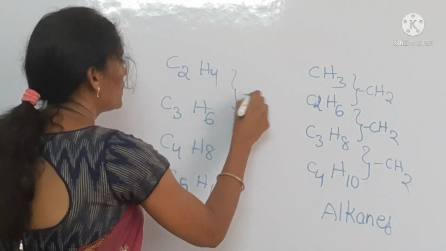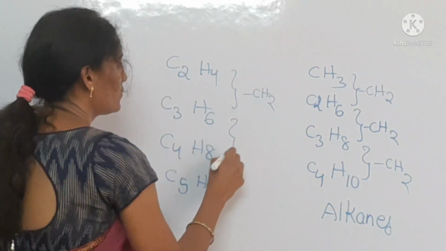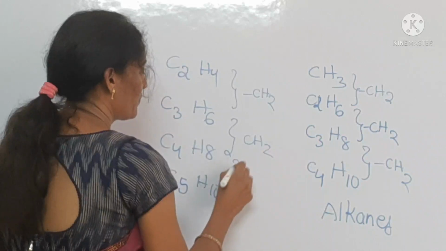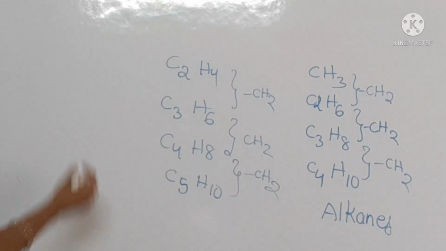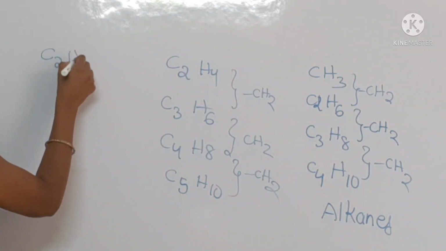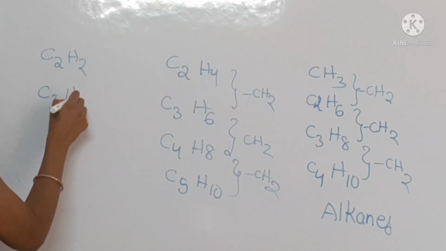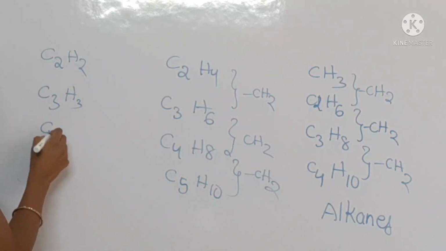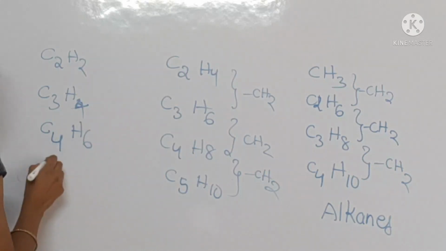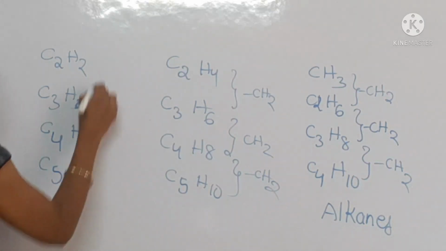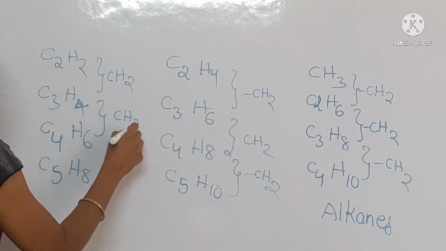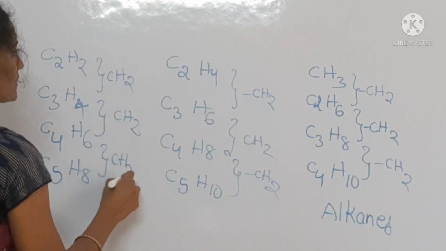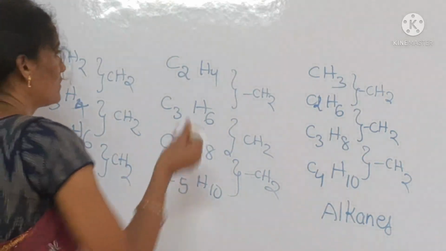Here also the only difference between successive compounds is the CH2 unit. In the same way, C2H2, C3H4, C4H6, C5H8. These also differ by a CH2 unit. These all come under homologous series.